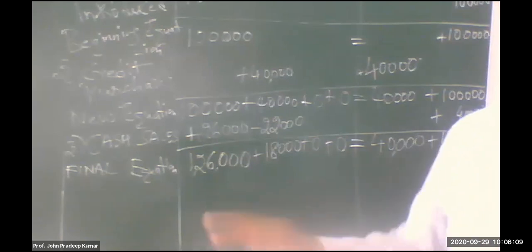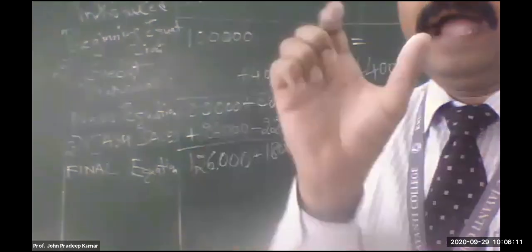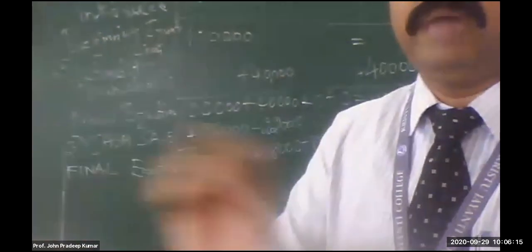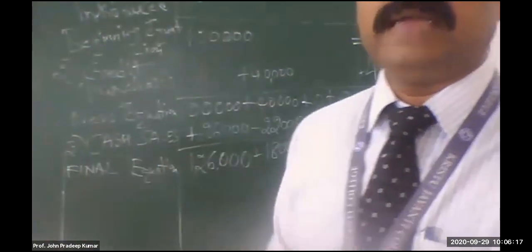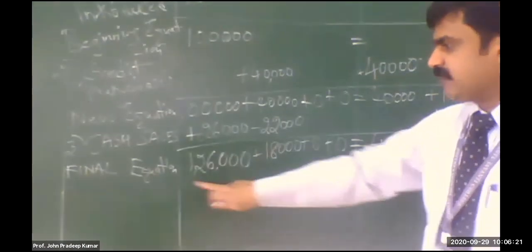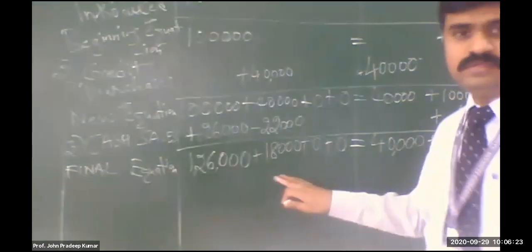And the last step will be you have to add total assets and total liability and check whether both are matching or not. Both are tallying or not. Now you add on the asset side, how much you get? 1,26,000 plus 18,000. Please add all of you. 1,44,000.